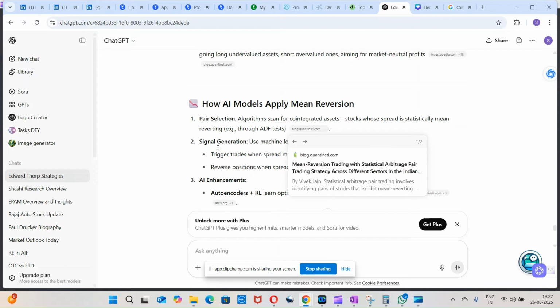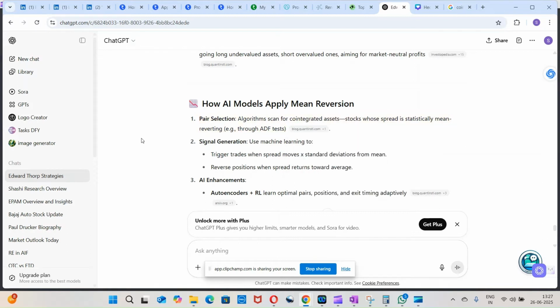Then after pair selection, we'll do signal generation. We will use machine learning to trigger trades based on when the spread moves x deviations from the mean. As I told you, if it goes above the mean by one or two standard deviations, we will short it, because eventually it should come back to the mean. And if it goes below the mean by one or two standard deviations, we will go long on it.